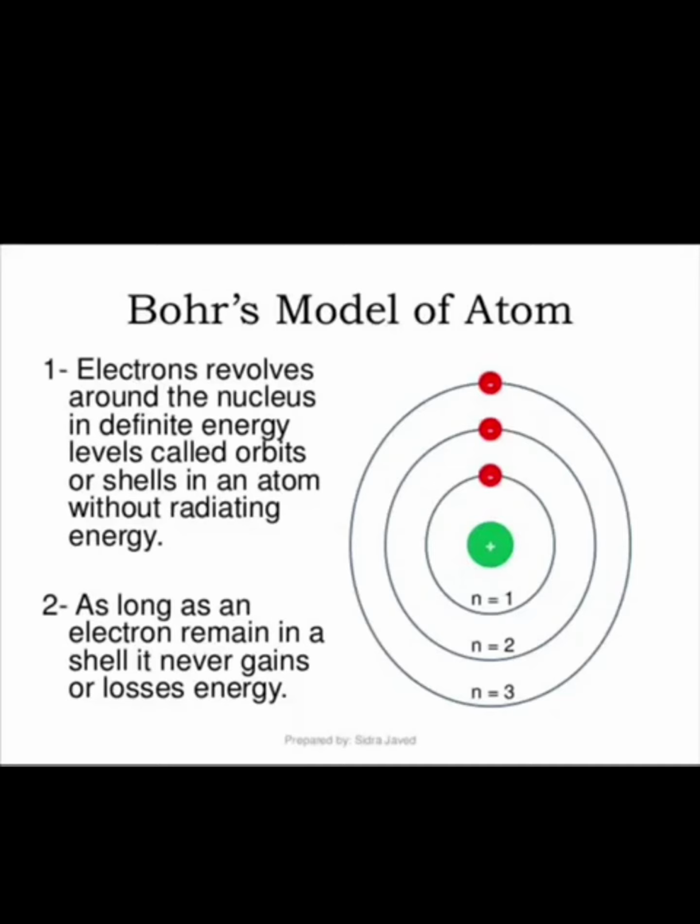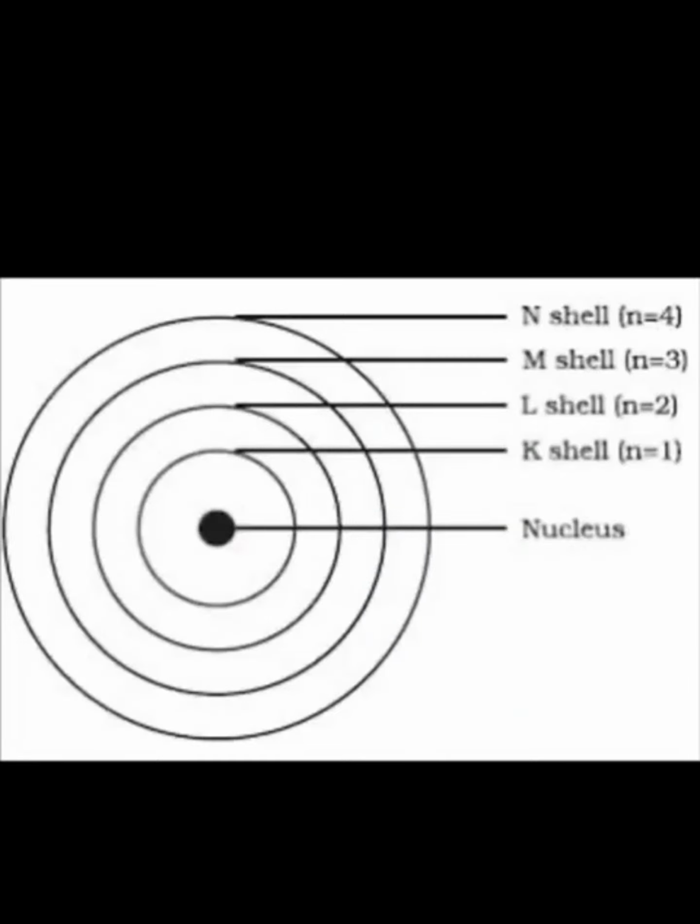Two points of Bohr's model of atom. First, electrons revolve around the nucleus in definite energy levels called orbits or shells. And the second point: as long as an electron remains in a shell, it never gains or loses energy. Children, can you see this figure? These are shells, or we can say orbits or energy levels.